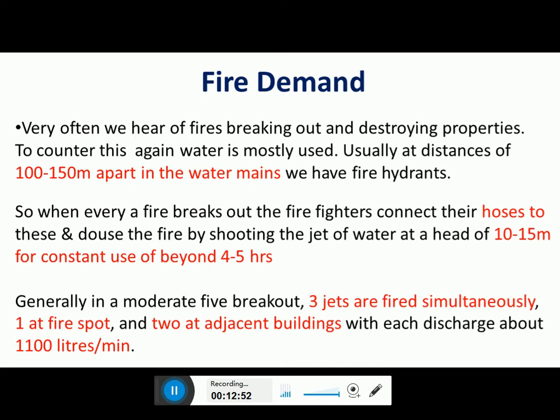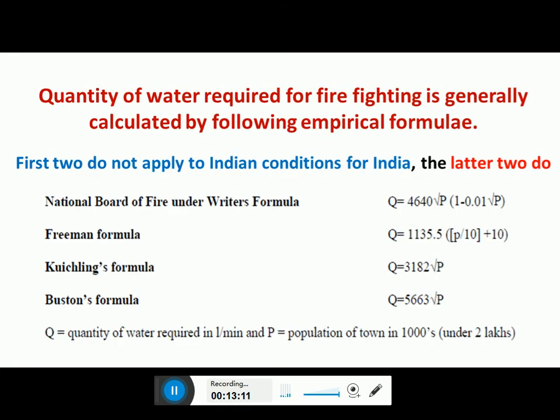Generally, in a moderate fire breakout, 3 jets are fired simultaneously, 1 at the fire spot and 2 at adjacent buildings, with each discharging about 1100 liters per minute. This is how generally the fire is extinguished. Then, to find out the fire demand, it is estimated by using some empirical formulas. There are 4 different types of formulas which are generally used to estimate the fire water demand.